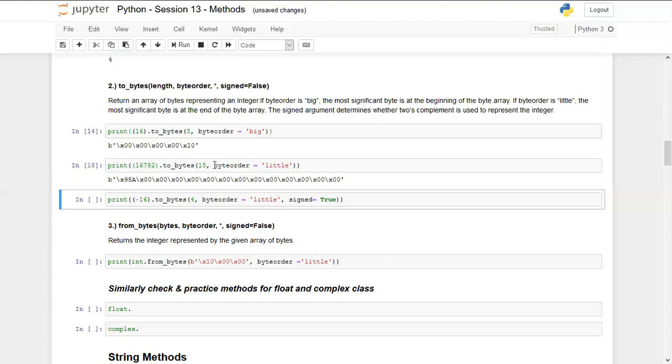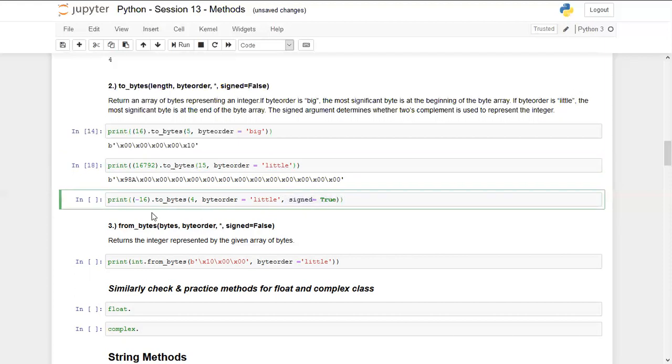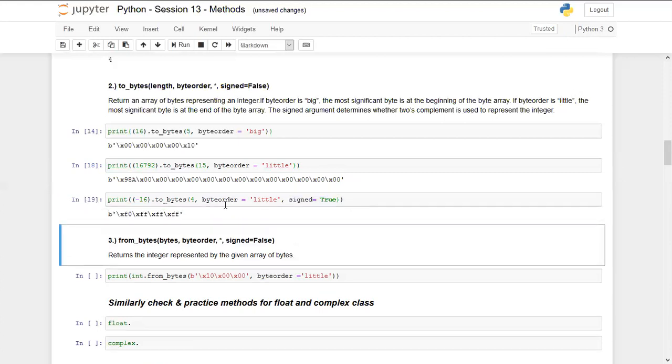Okay, so this is all about to_bytes. There is one more parameter that it takes, which is signed equal to false. Now suppose I am giving a negative number and converting it into 2 bytes, and we are giving the parameter as 4, where byte order is little, which means the significant value will be at the beginning. And we are writing signed equal to true. Signed equal to true means it will basically convert these.